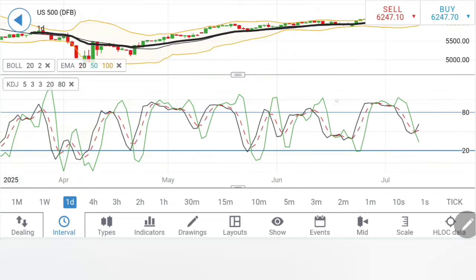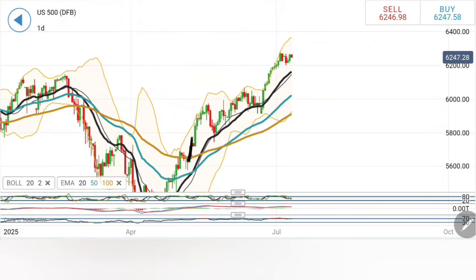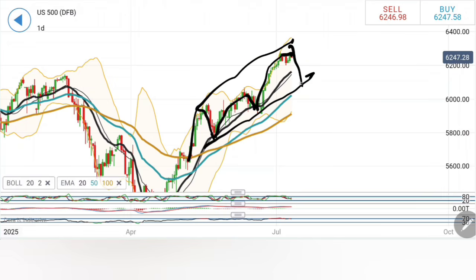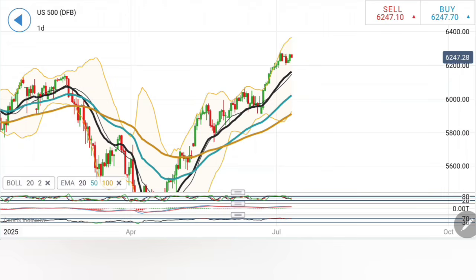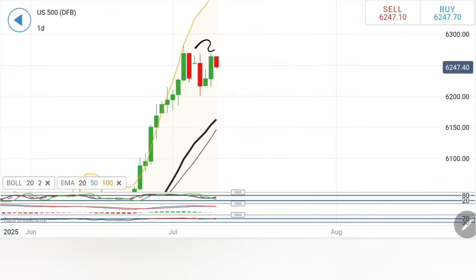Coming to the daily charts. On the daily charts, notice I am still maintaining this stance: rise, retracement, and then the bigger rise. So it should follow with a bigger retracement here. The lows here are far below, towards 6,000 levels. But right now I can see a greater consolidation happening here. Also notice lower highs are seen, higher lows are seen. This is the zone it should come out of. And thus 6200 and 6180 are the levels which it should break, and then 6150.